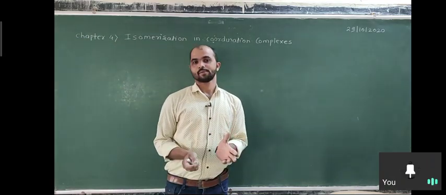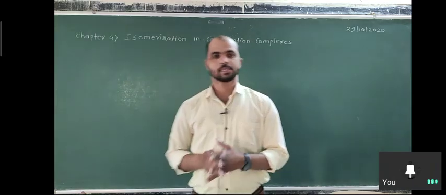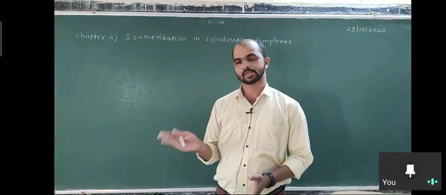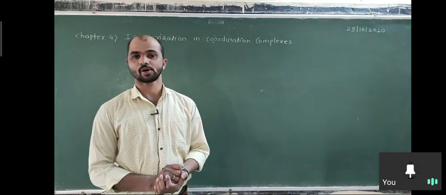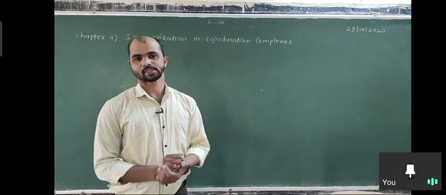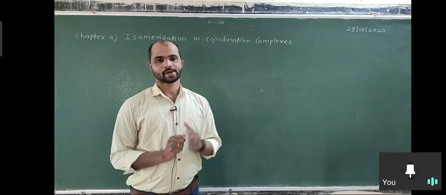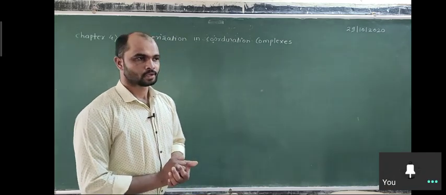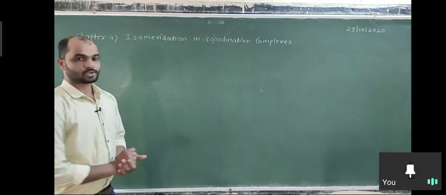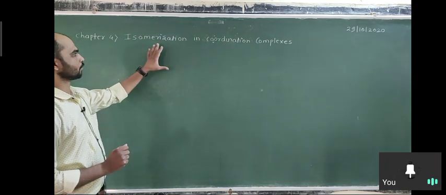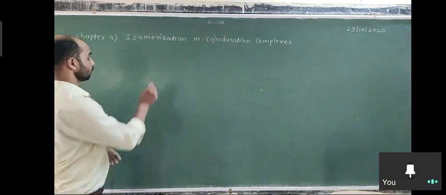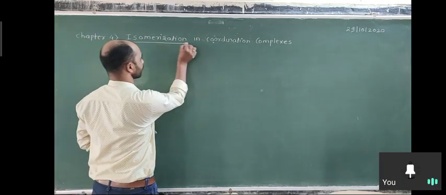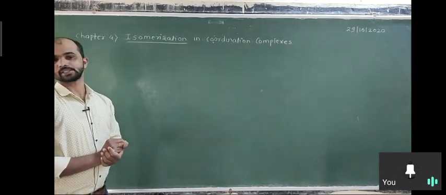Coordination number 4 shows tetrahedral or square planar geometry, and coordination number 6 shows octahedral geometry. In some cases there is a distorted octahedral geometry. At this point we are going to discuss isomerism in coordination complexes. You are well familiar with this term, isomerism.